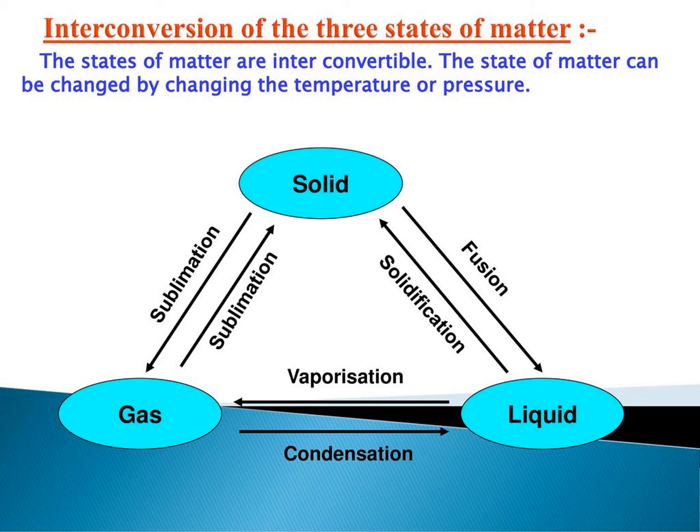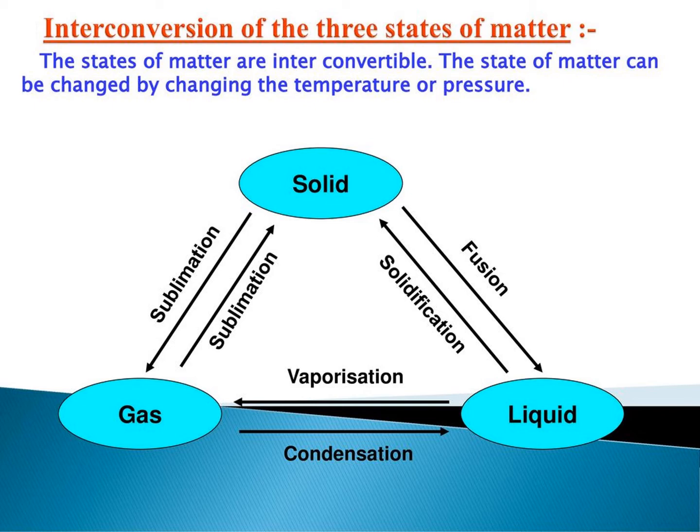Now the liquid state, when the liquid gains kinetic energy, its particles overcome the force of attraction and then the liquid is converted into gas, which is called vaporization, or this temperature is also called the boiling point. Again, when we decrease the temperature, the gaseous particles lose kinetic energy. When the temperature is decreased, the gas particles are converted into liquid.